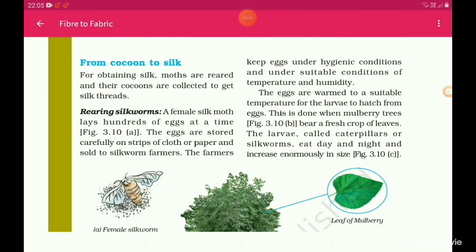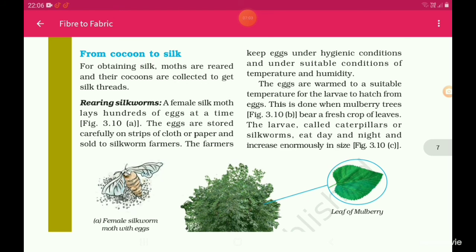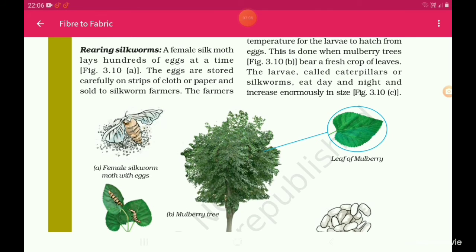The farmers keep eggs under hygienic conditions and under suitable conditions of temperature and humidity. The eggs are warmed to a suitable temperature for the larvae to hatch from eggs. This is done when mulberry trees bear a fresh crop of leaves. The larvae, called caterpillars or silkworms, eat day and night and increase enormously in size.